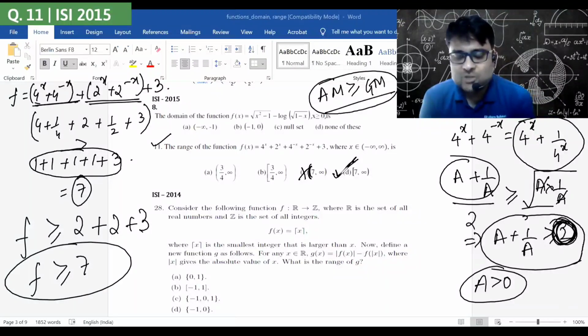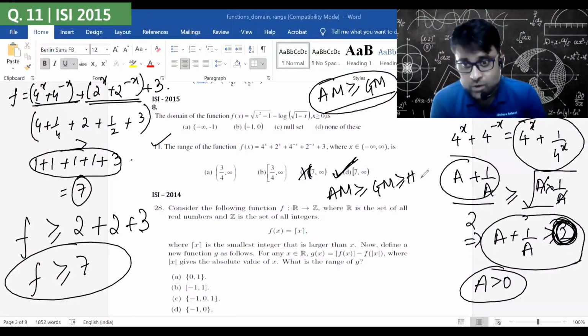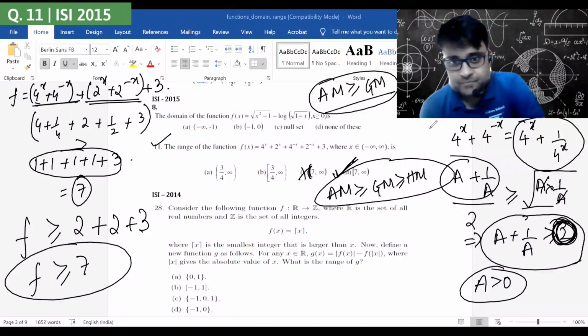Also, when I teach you continuity, differentiability, calculus, maxima, minima, you will notice many problems will be solved by the AM greater than or equal to GM greater than or equal to HM approach. So this is an inequality which each of you should keep in your mind: arithmetic mean greater than or equal to geometric mean greater than or equal to harmonic mean. This has to be kept in your mind. Extremely important.